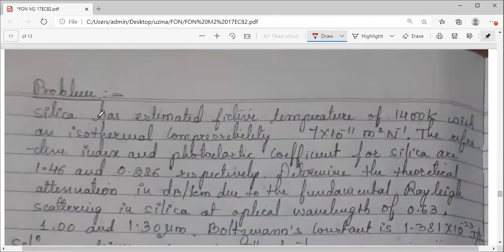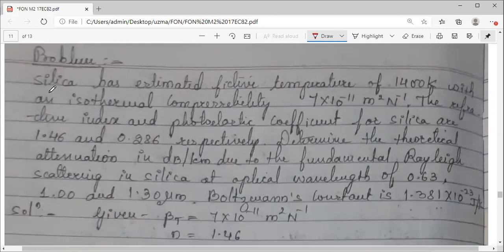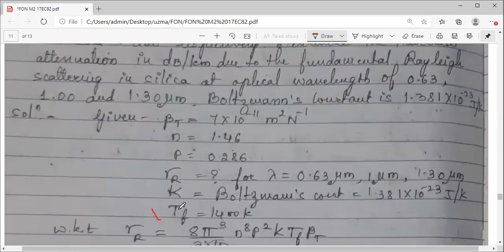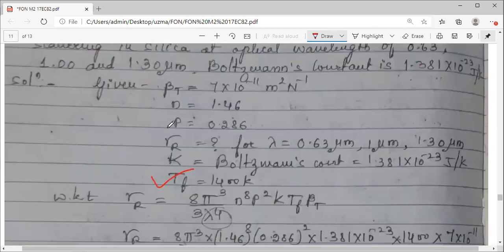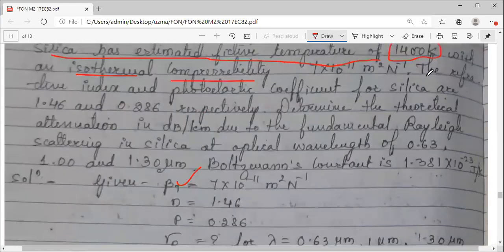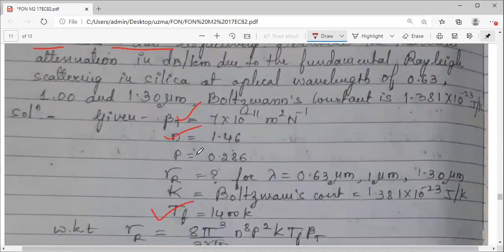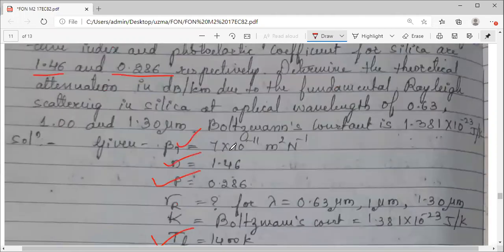Now there is a problem based on the Rayleigh scattering coefficient, gamma r. Silica has an estimated fictive temperature, that is TF, given as 1400 K, with an isothermal compressibility, beta, which is given to you. Then the refractive index and the photoelastic coefficient are given as 1.46 and 0.286. N is the refractive index, P is the photoelastic coefficient.